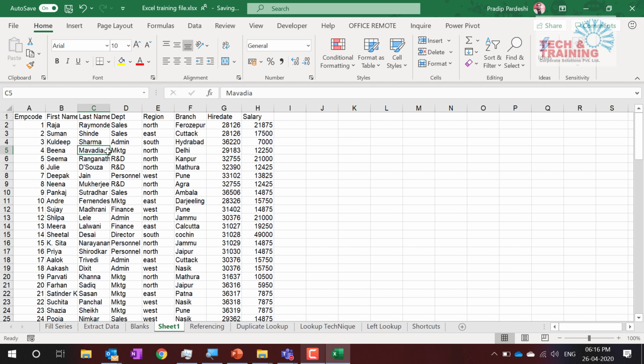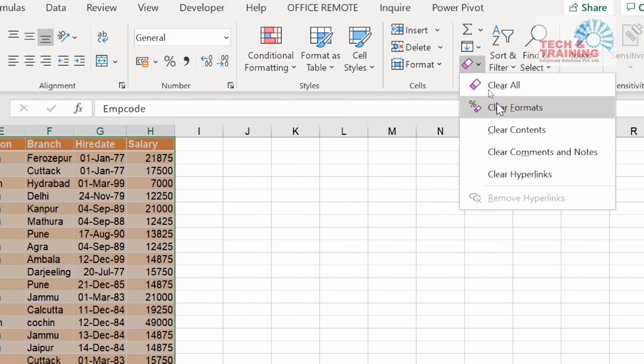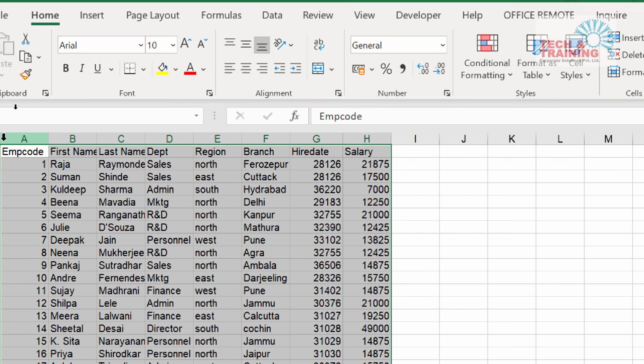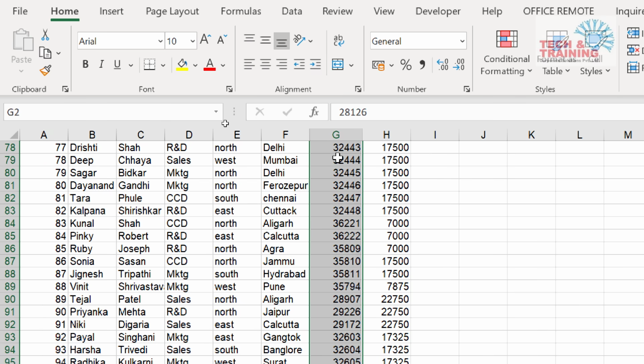See how quickly I removed the color. It removes all different kinds of formatting. If this was the case, I went to clear all formats. The moment I clicked on clear all formats, it cleared all formats, and you will be surprised to see even date format has been removed.